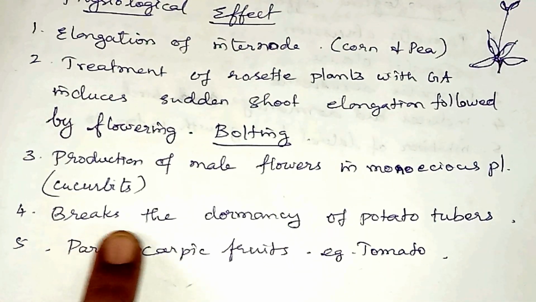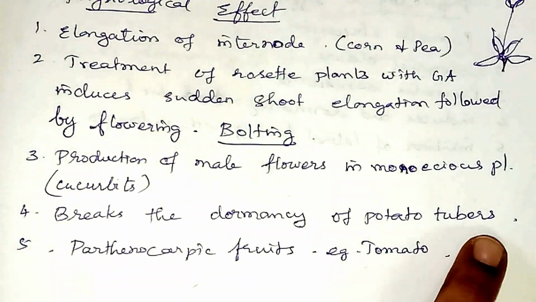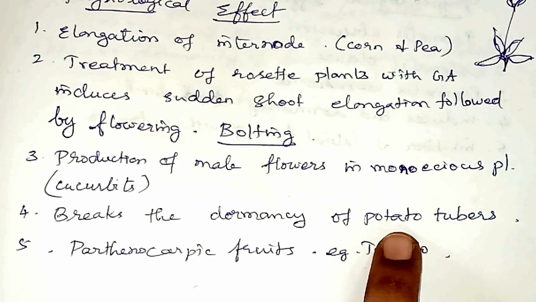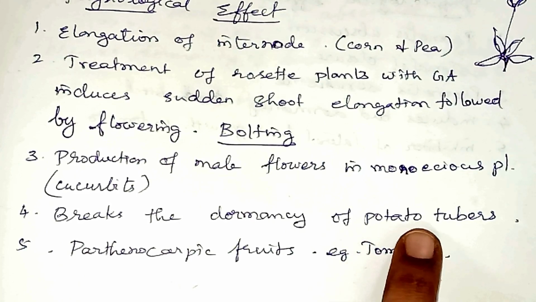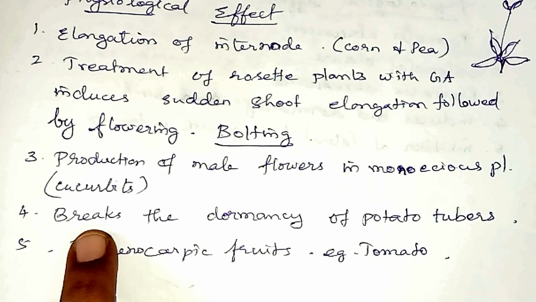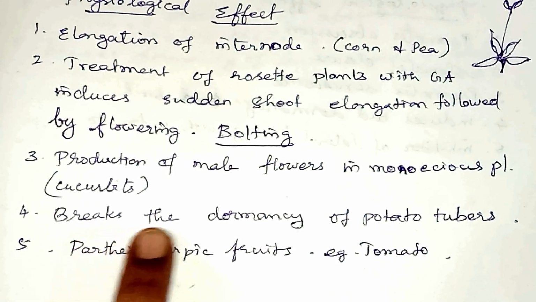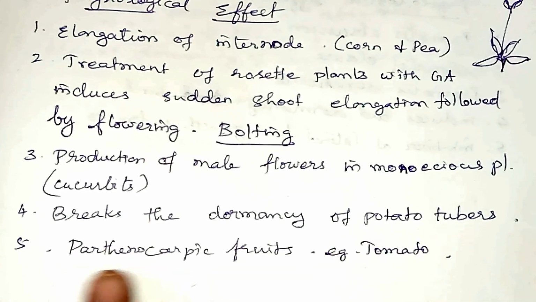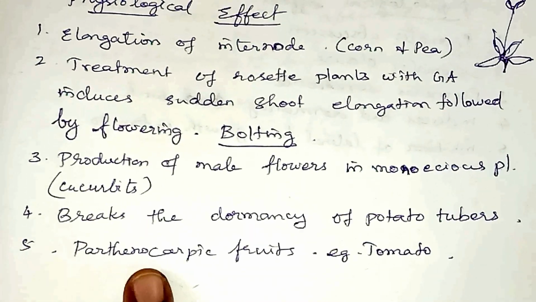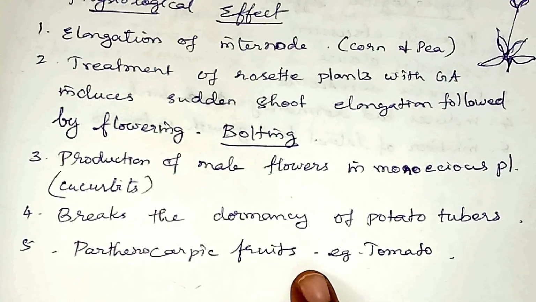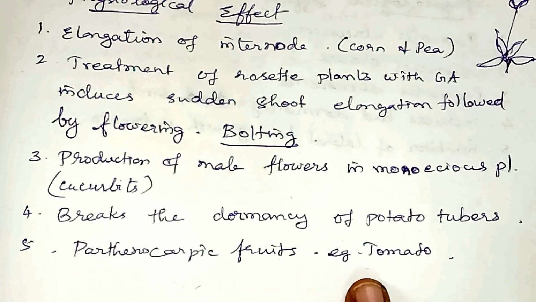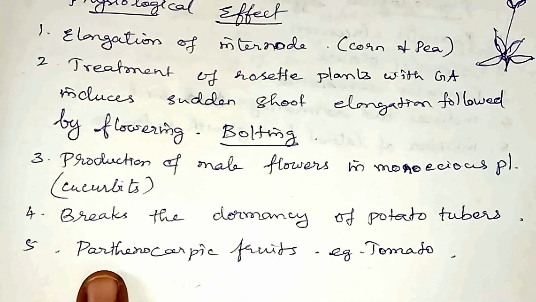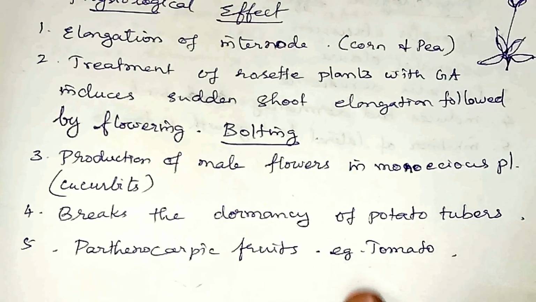Fourthly, it breaks the dormancy of the potato tubers. Potato tubers have the eye region, inside which the buds are present. The gibberellic acid administration will break the dormancy in the potato tubers, and so the buds will emerge out. It is also helpful for producing parthenocarpic fruit, as in the case of auxin, in plants like tomato. Parthenocarpic means fruits are produced without fertilization.